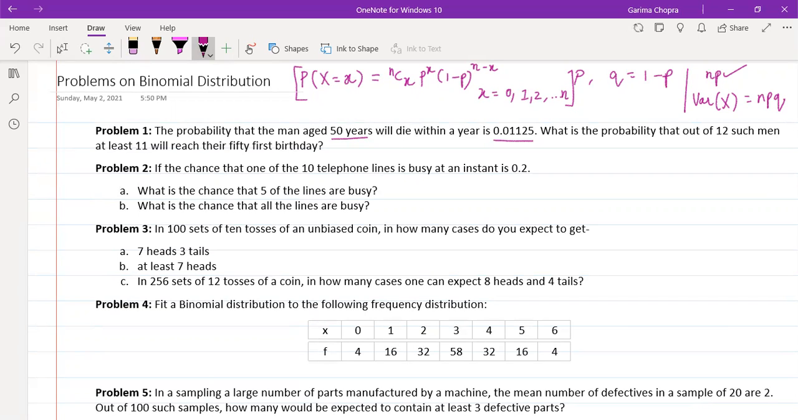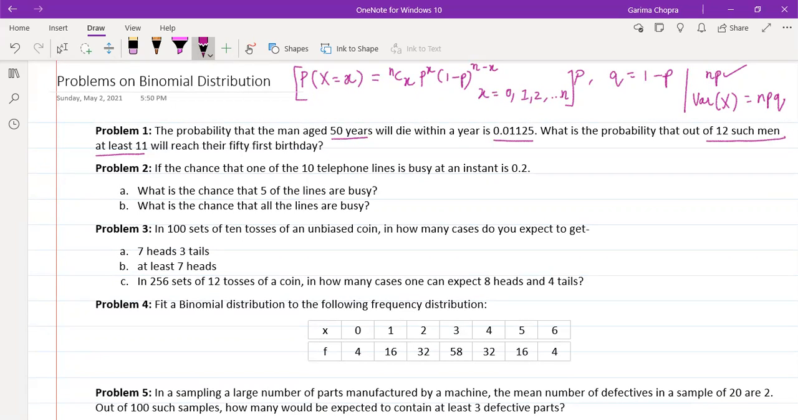Now, what is the probability they are asking for? They are asking for the probability that out of 12 such men, whose age is 50 years, at least 11 will reach their 51st birthday. It means at least 11 people out of these 12 will survive for a year and will reach their 51st birthday.